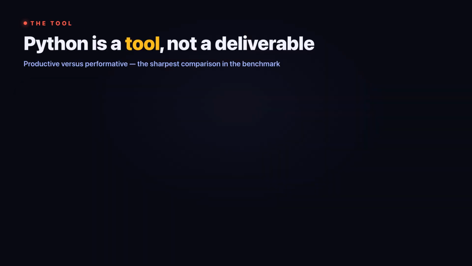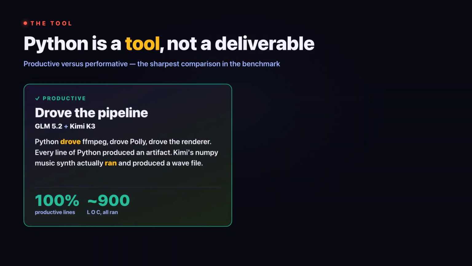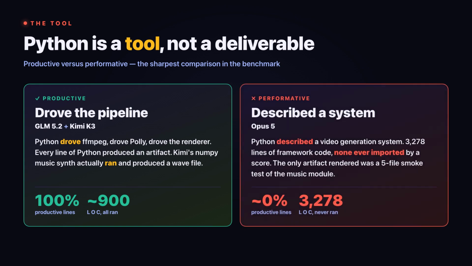This is where the comparison gets sharp. Python is a tool. GLM used Python to drive MPEG, drive poly, drive the renderer. Every line of Python produced an artifact. Kimi did the same, plus a NumPy music synth that actually ran and produced a WAV file. Opus 5 used Python to describe a video generation system. 3,278 lines of framework code, none of it ever imported by a score. Productive versus performative, and this is not a one-off.